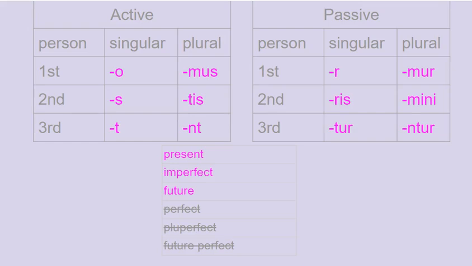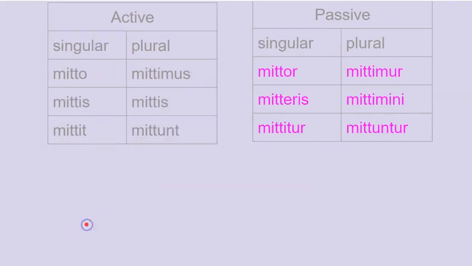In the passive, the endings are r, ris, tur, mur, mini, ntur. And that's only for the present, imperfect, and future tenses. So let's take a look at the present tense. Active is mitto, mittis, mittit, mittimus, mittitis, mittunt. The passive is mittor with an O, mitteris with an E, mittitur, mittimur, mittimini, mittuntur with a U. So 3 irregular forms in that group.